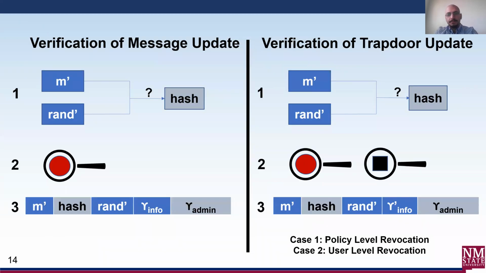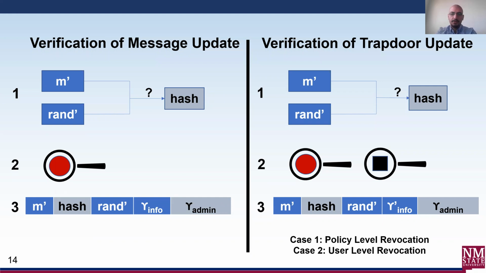Both messages and trapdoor adaptations require verification on the miner's part before updating the given transaction on a blockchain. The first check is a simple RCHET verification of the message, hash, and RAND. The second step is to check that the group signatures provided by the message update satisfy the respective group signature policies defined in epsilon info and epsilon admin. A message adaptation in ReTRACe results in M and RAND components getting updated to M prime and RAND prime, while a trapdoor adaptation results in the epsilon info getting adapted and updated in addition.